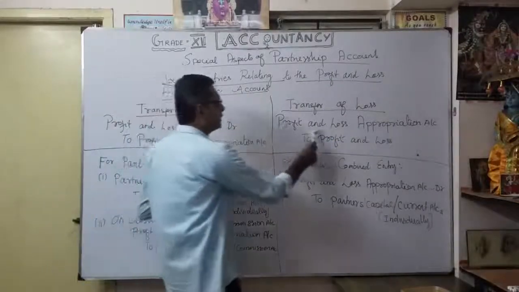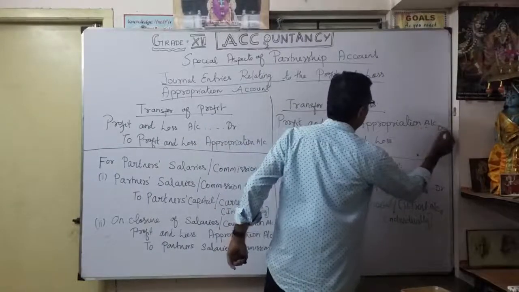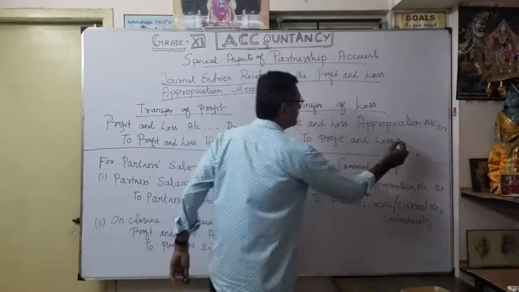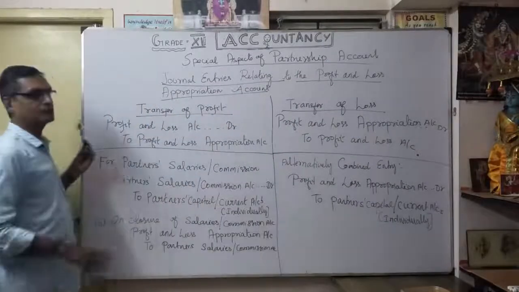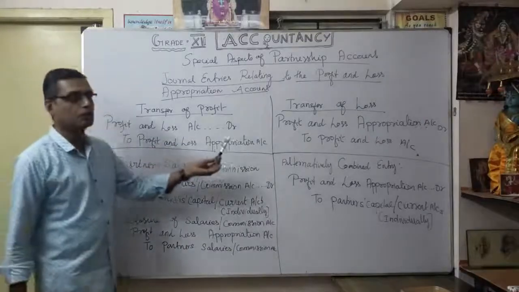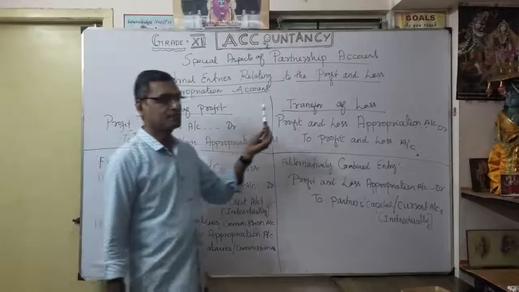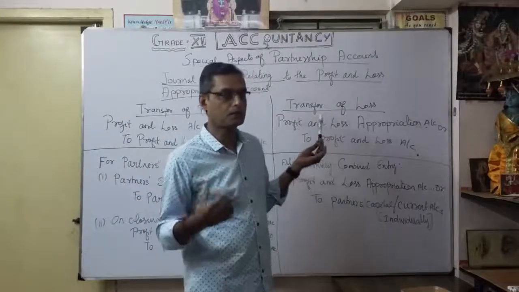Profit and loss appropriation account debit, to profit and loss account. Simple, to understand the very first entry: if it is a profit, profit and loss account debit, to profit and loss appropriation account. Suppose it is a loss, again you transfer from the profit and loss account to the profit and loss appropriation account.